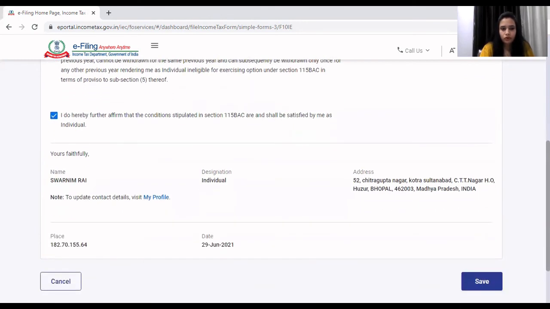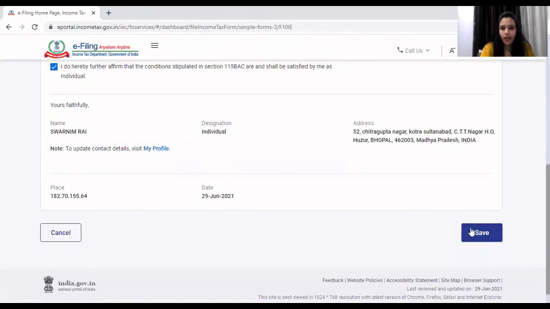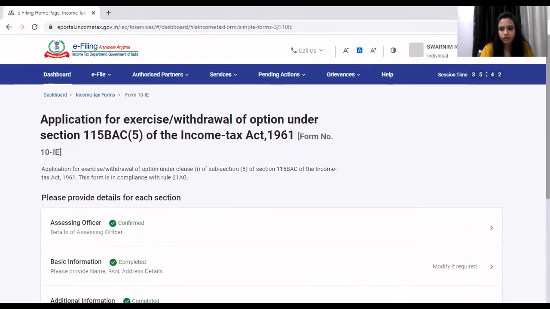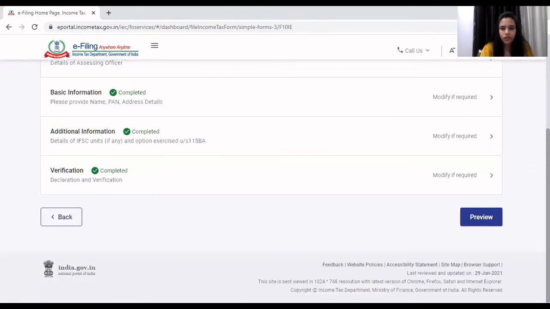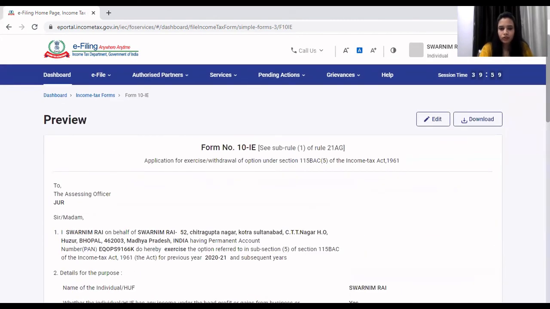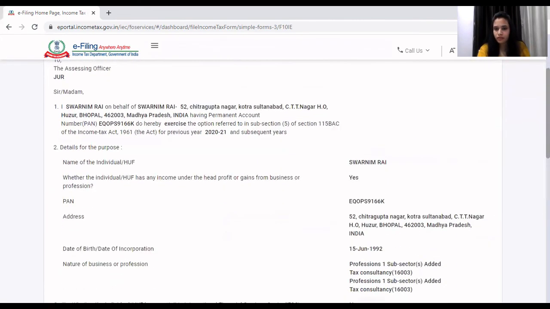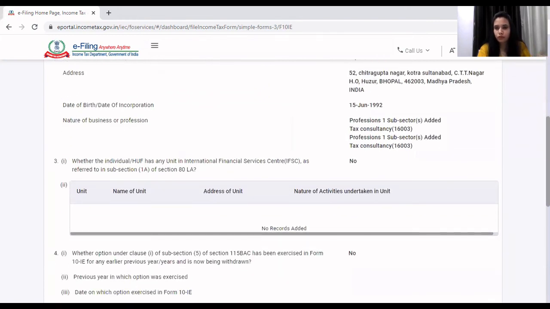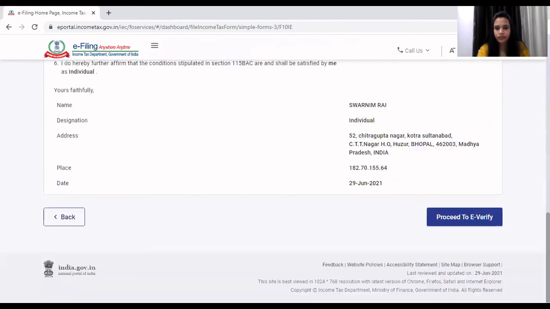Then you need to scroll down and save. Click on save option. Then you need to preview. You just need to check the form is correct or not. If you want to edit, then you can edit, or proceed to e-verify.